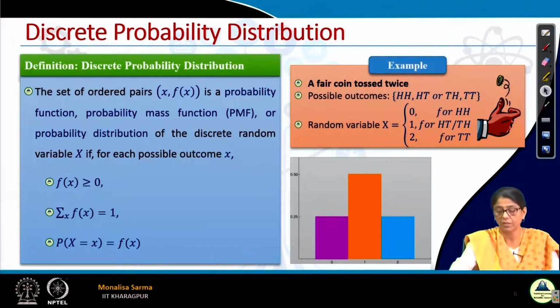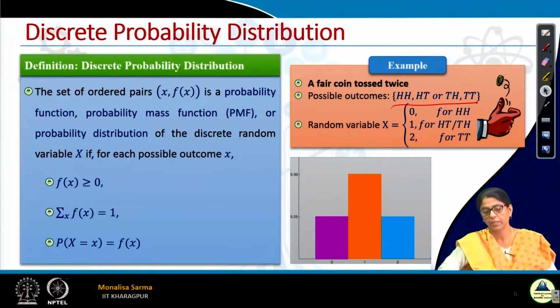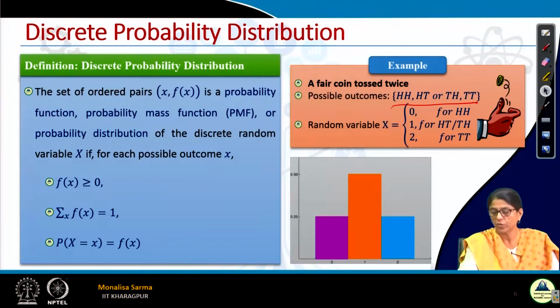So here is an example. I have tossed a coin twice, the example I have just given. These are the possible outcomes: HH, HT, TH and TT. My event is getting tails. Getting 0 tails is when I get HH, both heads. Getting 1 tail is either HT or TH, and getting 2 tails is TT.